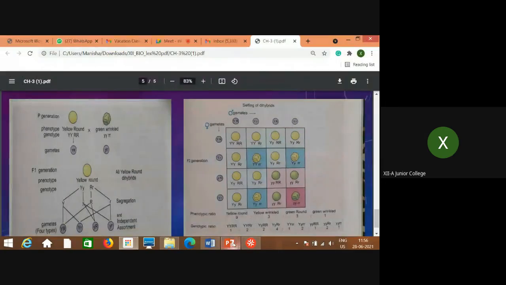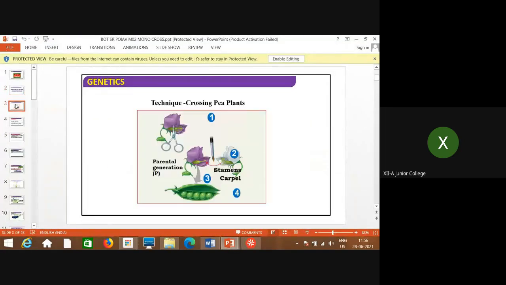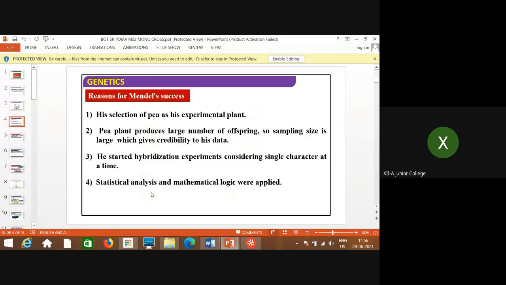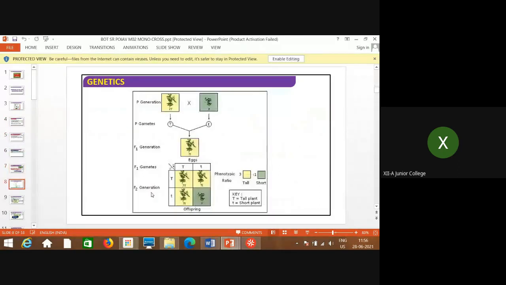Okay, then one more. These are some slides where the parental generation is represented by P. These are again the same reasons why he selected the plant. This is shown with the help of one more slide. Parental generation means parental gametes, capital T and small t. Then the F1 gametes, and this is the F2 progeny, the offspring.